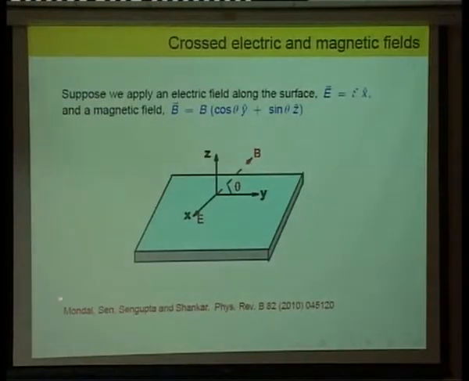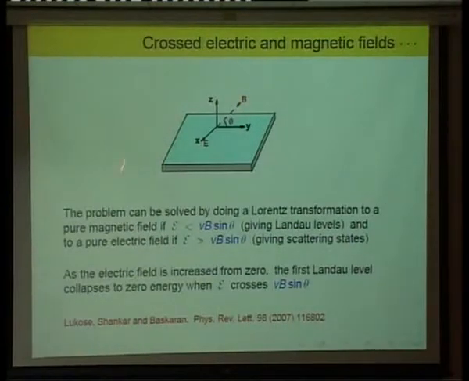Okay. We also looked at, in a longer paper, the effect of crossed electric and magnetic fields. Now this is a very interesting problem. So you have this surface, the XY surface of the topological insulator, and you have, let's say you apply an electric field in the x direction, and there's a magnetic field which has some component in the normal direction z, and some component in a direction y, which is perpendicular to the electric field. Okay. So it turns out that you can actually solve this problem.